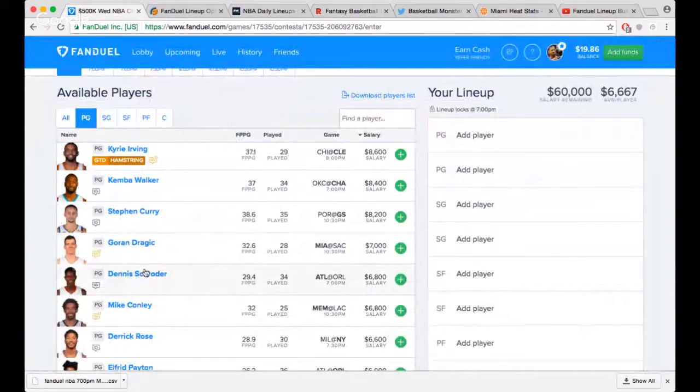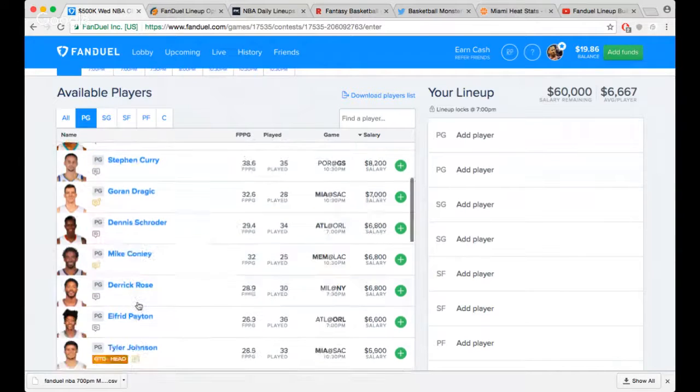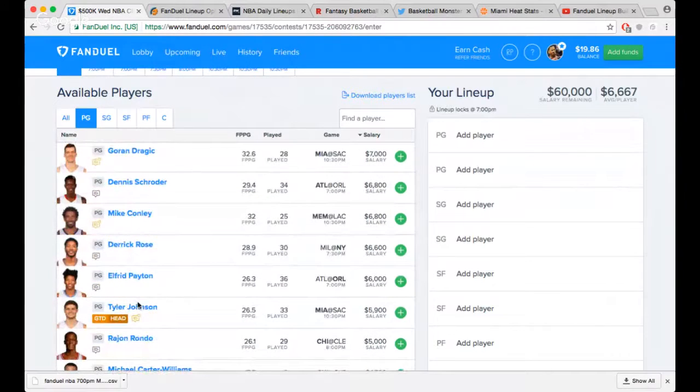But I'm at that same price. I kind of like Dennis Schroeder against Orlando. I think they have similar usage, and I just think Dennis Schroeder has actually been producing a little bit better. But the Clippers, man, they really don't have too many guys to protect the paint. All they have is DeAndre Jordan, so Conley might be able to feast his way around these guys. Clippers, I don't know if they have enough scoring, and Memphis Grizzlies defense is pretty solid. So Conley's a solid option. I give you that. But I probably have minimum exposure.